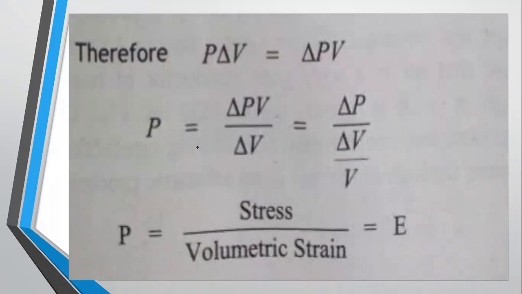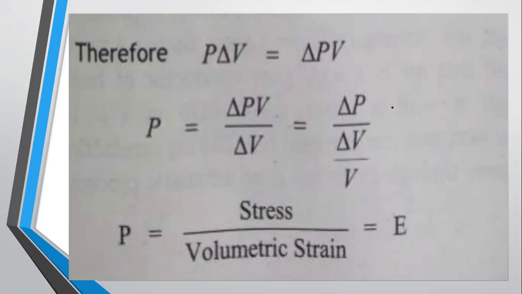Now, when we find the pressure from this formula, pressure is equal to delta P into V divided by delta V. We can also write it, according to the mathematical equation, as delta P divided by delta V by V. When we invert this relation, we get again this equation, delta P V divided by delta V.